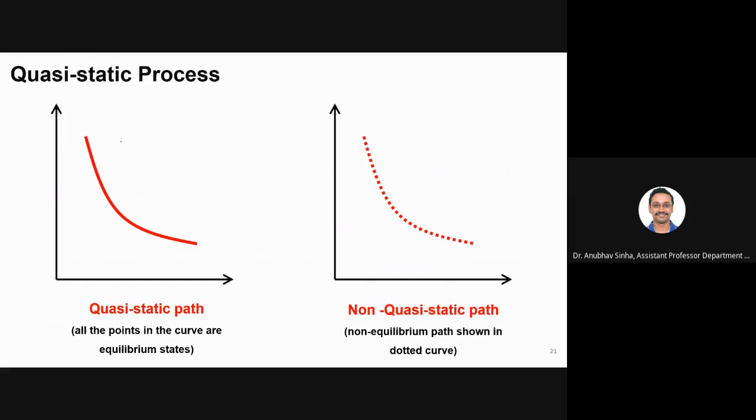So that's how we plot. When I plot a continuous line, I assume that all these points are under equilibrium states. Any point you take on this curve is under equilibrium. That is the assumption of quasi-static process. However, for a non-quasi-static path, such as this, let us say that this point was under equilibrium, and this point was under equilibrium. I don't know what happened in between.